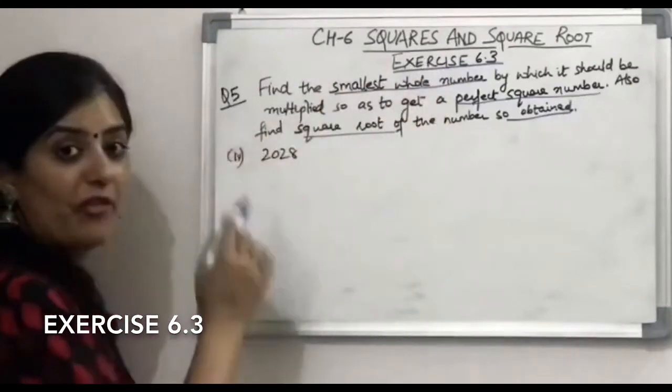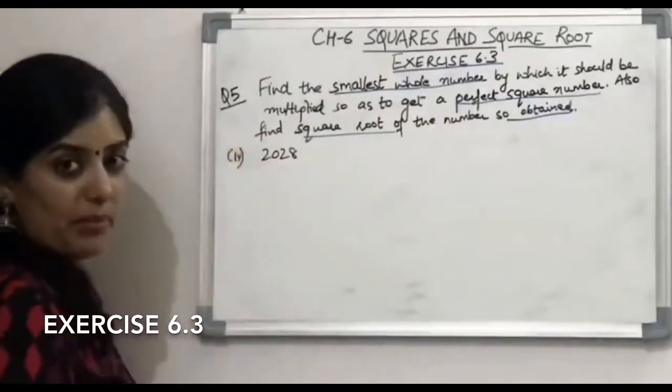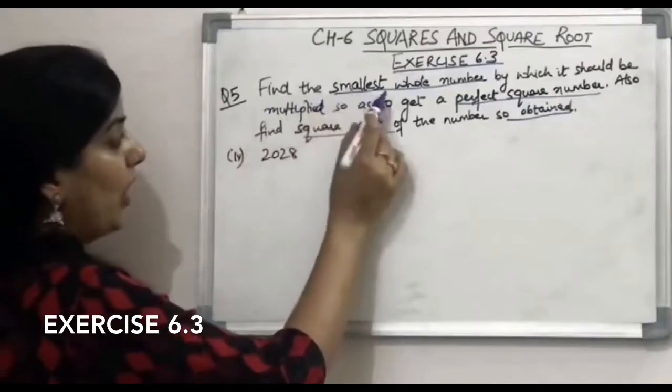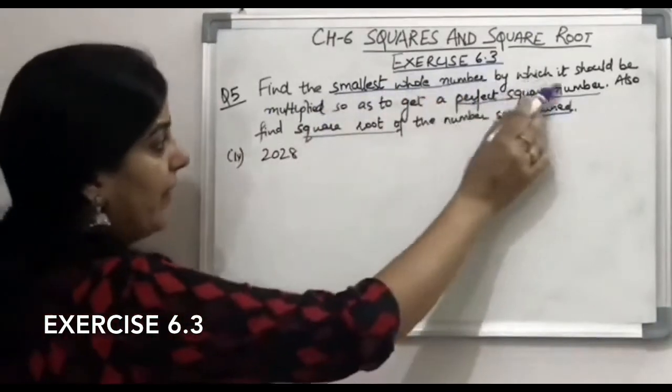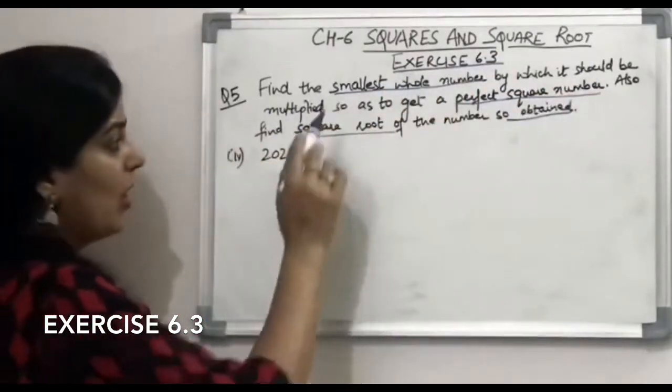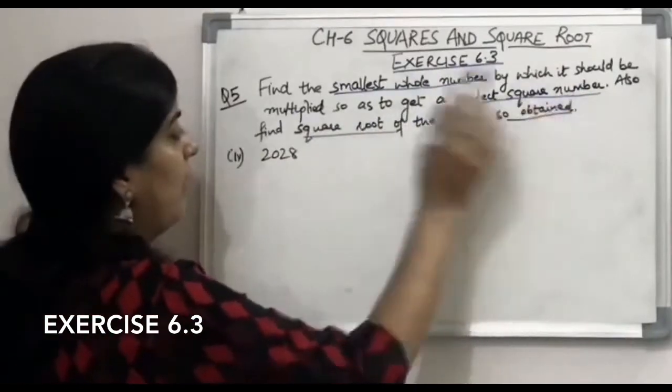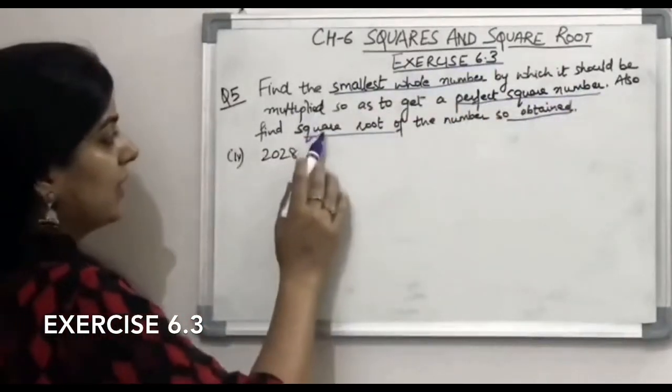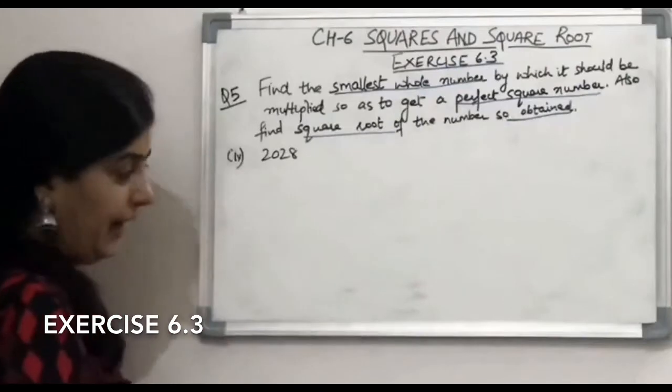6.3, question number 5 onwards. So what is question number 5? It says find the smallest whole number by which it should be multiplied so as to get a perfect square number. Also find the square root of the number so obtained.